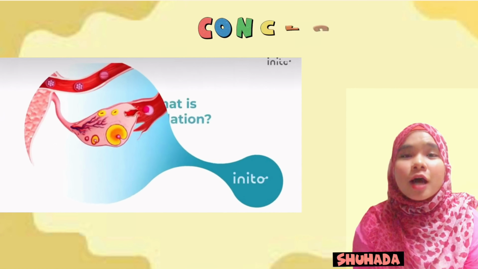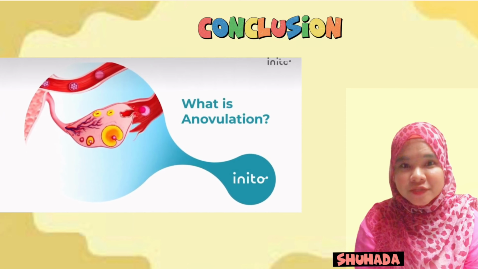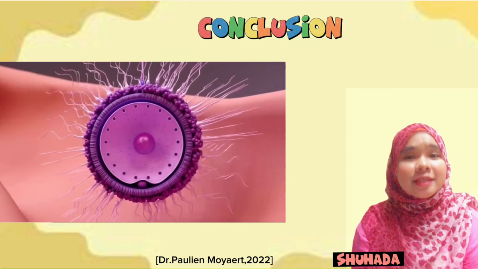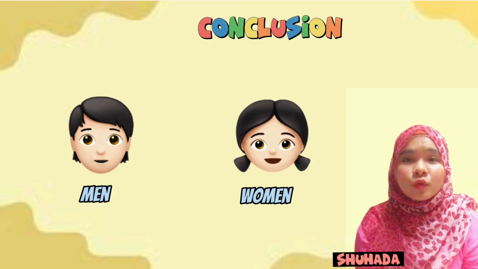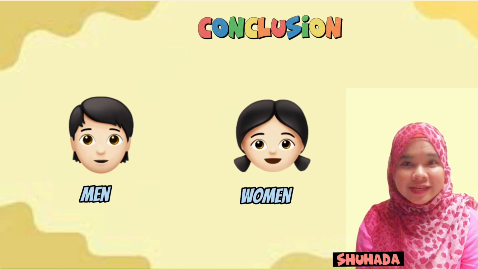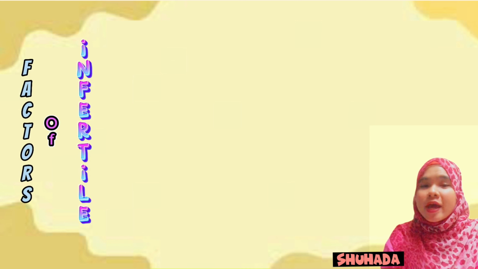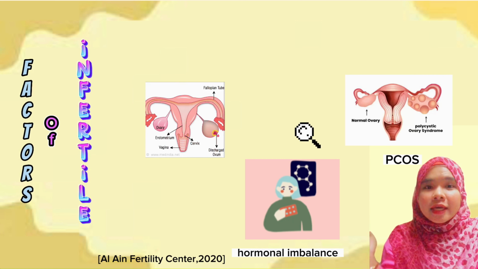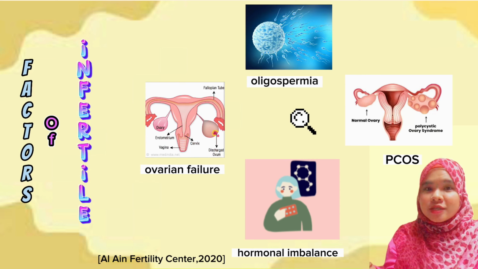To sum up, there are two aspects that can be looked at to analyze fertility, which are anovulation and failure of fertilization. In this case, both men and women have the same potential to become infertile. Here are the factors that lead to anovulation and failure of fertilization, such as imbalance of hormones in the ovaries, polycystic ovarian syndrome, ovarian failure, and oligospermia.